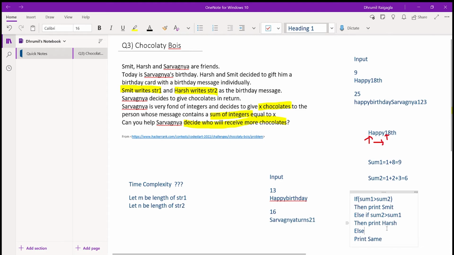Okay, so this is an easy question of string. We have to just traverse both the strings and find the sum of integers in the strings. Now we have discussed the approach and the solution for this question.